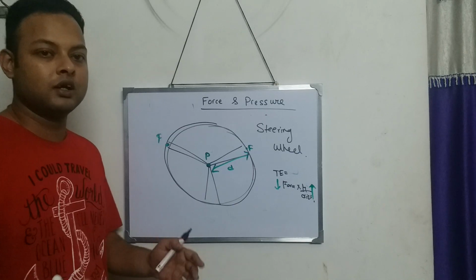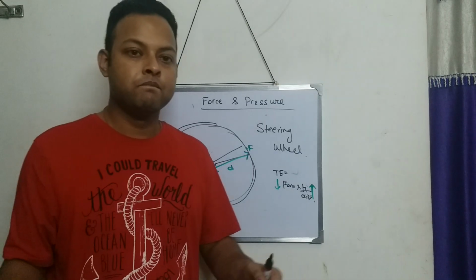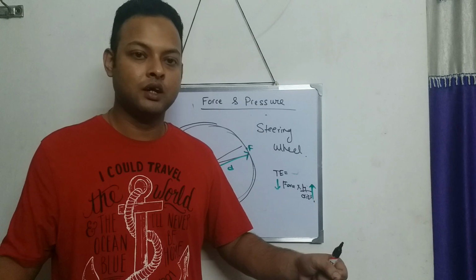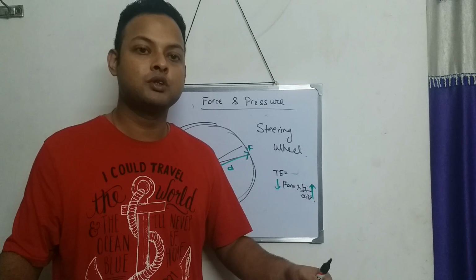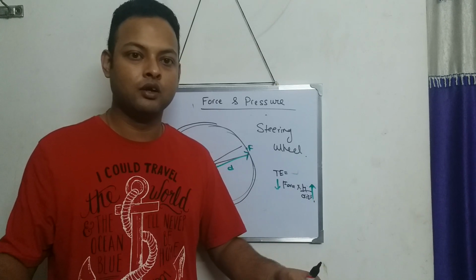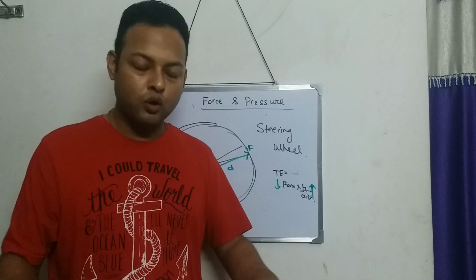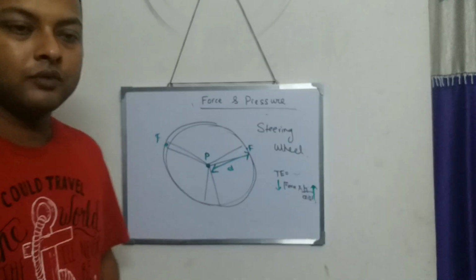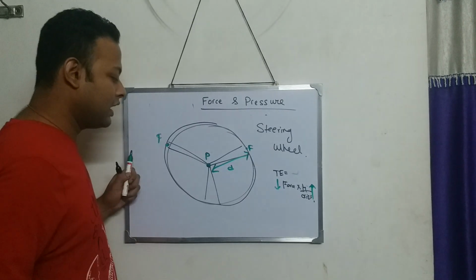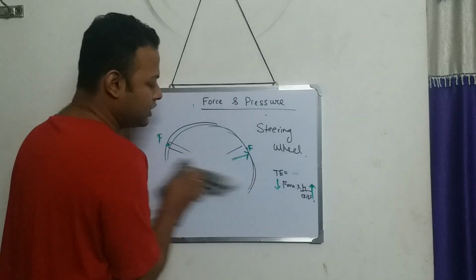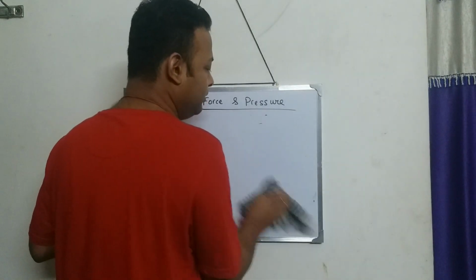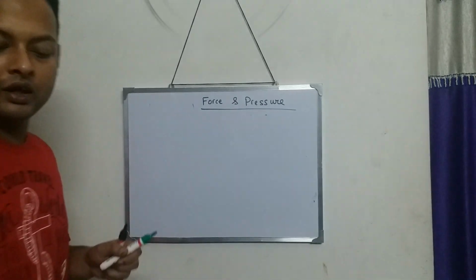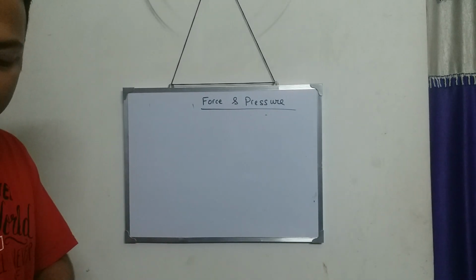So obviously in truck drivers you will see the steering wheel is very big in size. Why? Because that becomes comfortable for the truck driver to rotate the steering wheel. Okay. Now I'll use the last example over here. Last example. And also the notes will be given along with this.